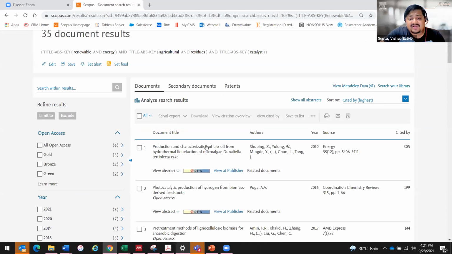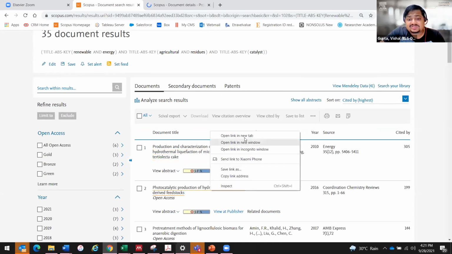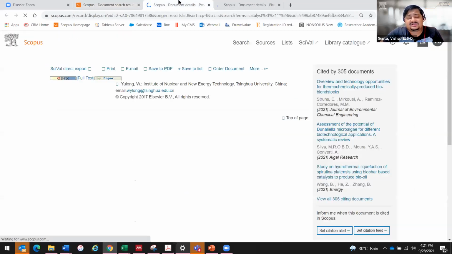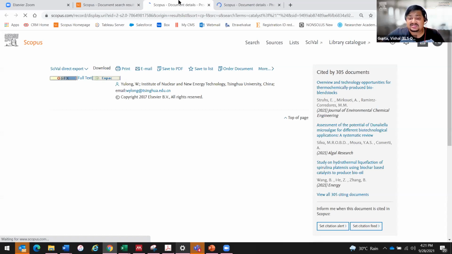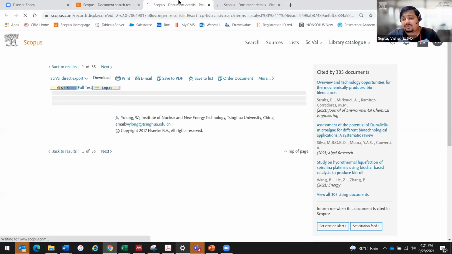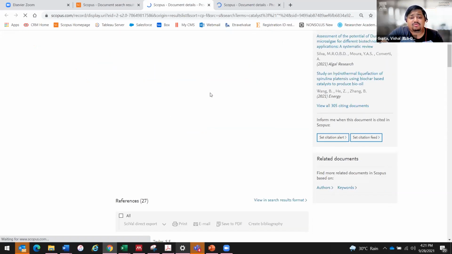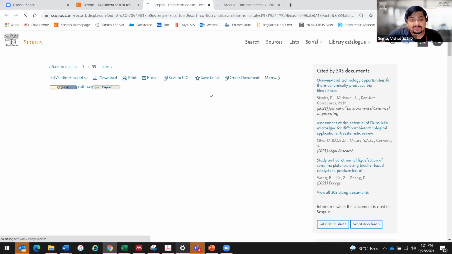And then if I open a particular article, I can also see the FWCI value. So I've opened the first and the second article. Let me open the first article first and see, this is the highest cited article with approximately 300 citations. And I can get more information about this article once it opens.